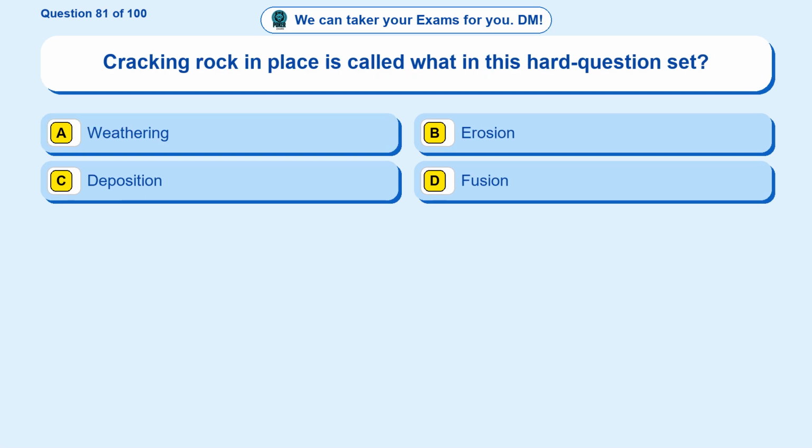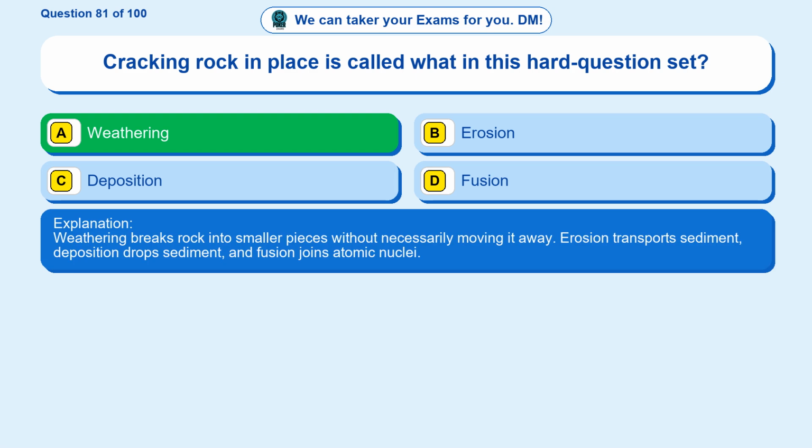Question 81. Cracking rock in place is called what in this hard question set? Option A, weathering. Option B, erosion. Option C, deposition. Option D, fusion. The correct answer is option A. Weathering. Weathering breaks rock into smaller pieces without necessarily moving it away. Erosion transports sediment, deposition drops sediment, and fusion joins atomic nuclei.